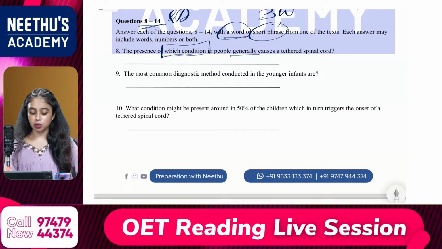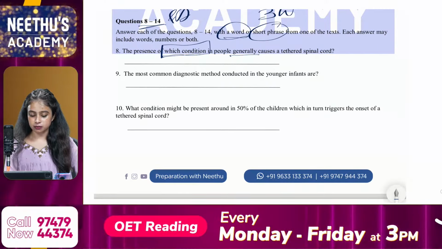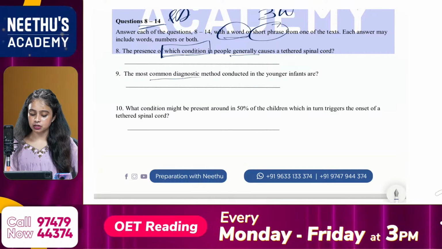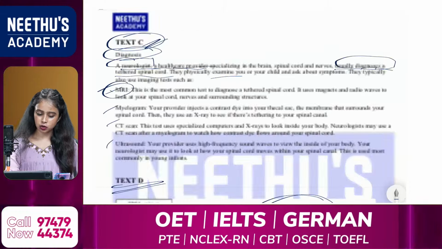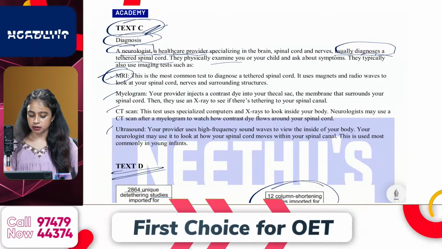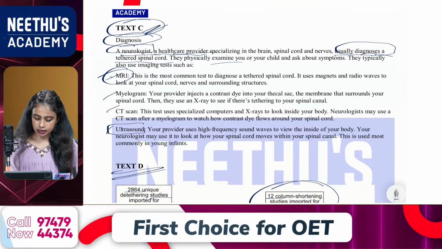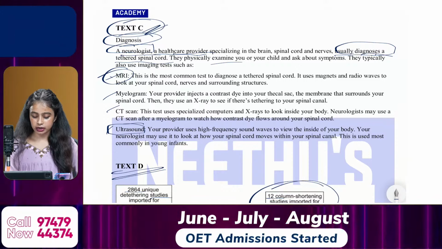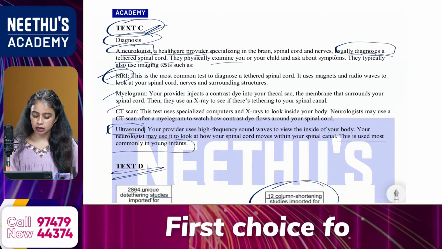Then the 9th one: the most common diagnostic method conducted in younger infants is. So what is the method? The methods are mentioned in text C, which is related to infants. That method is ultrasound. This is used most commonly in young infants.